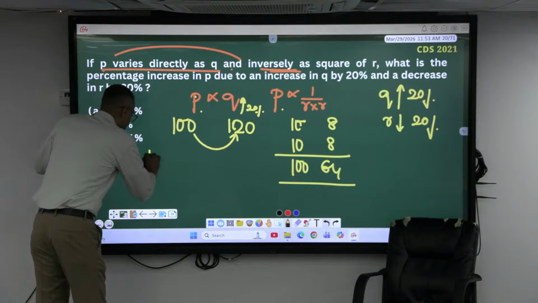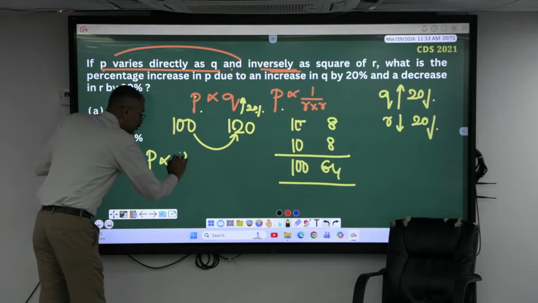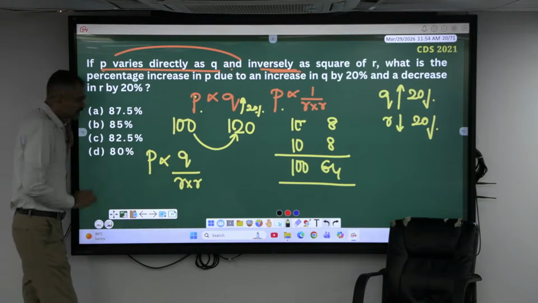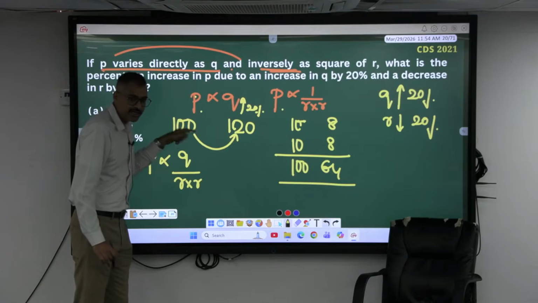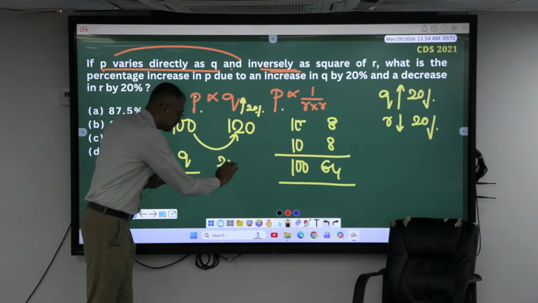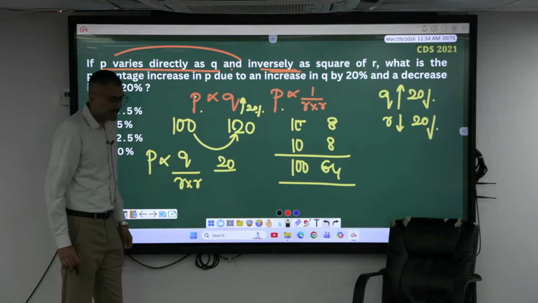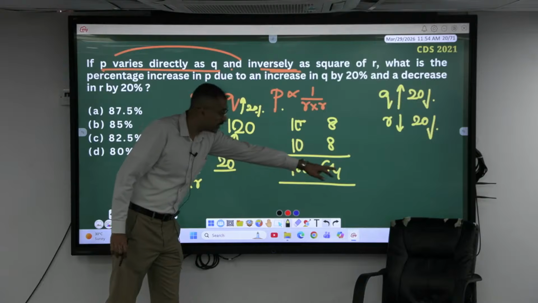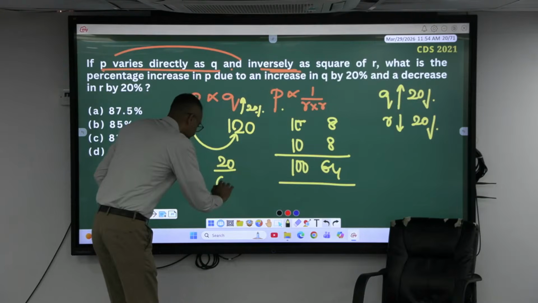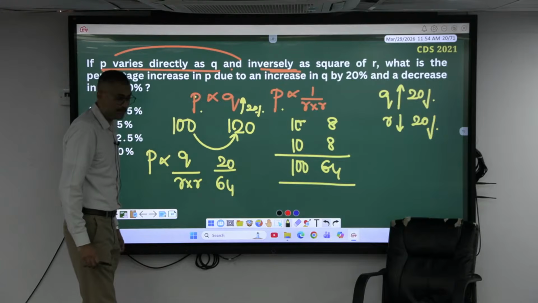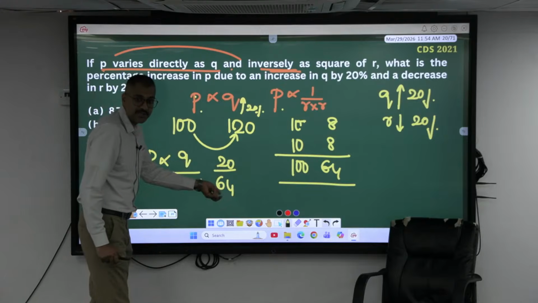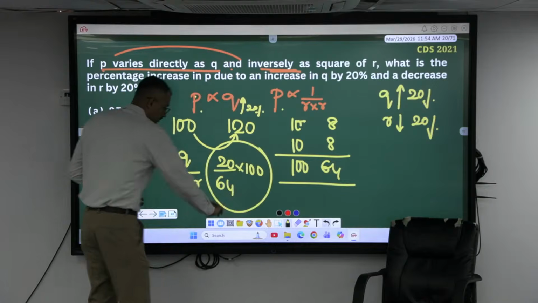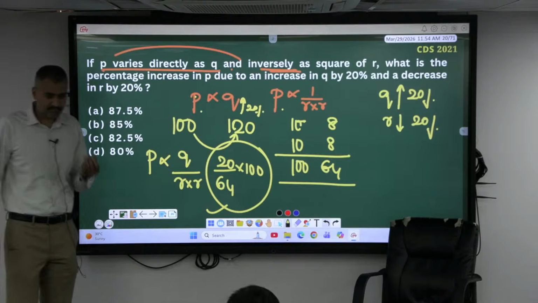P is directly proportional to Q and inversely proportional to R and R. Because of Q it increased by 20%, and R decreased, so it becomes 64. Come on, solve this one.